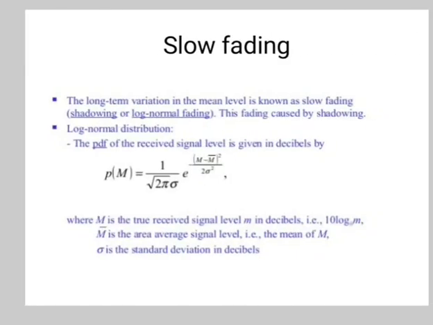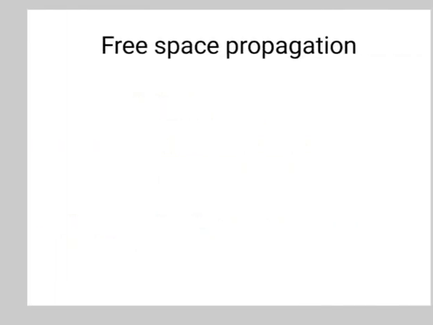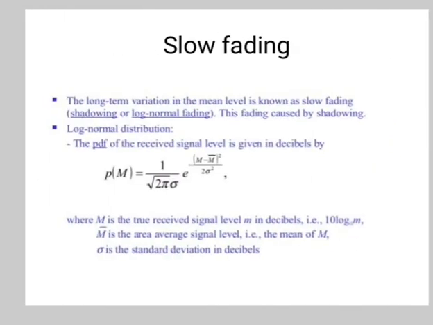Next is small scale multipath propagation. We will see the slow fading. The long term variation in the mean level is known as slow fading, and this fading is caused by shadowing. The log normal distribution,